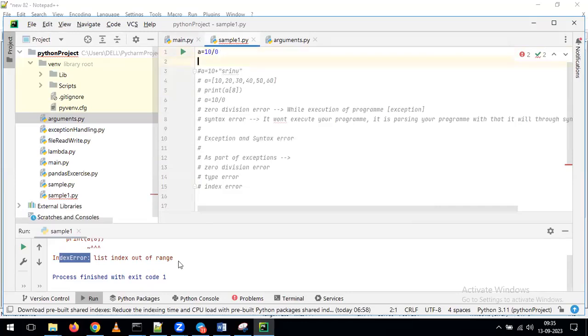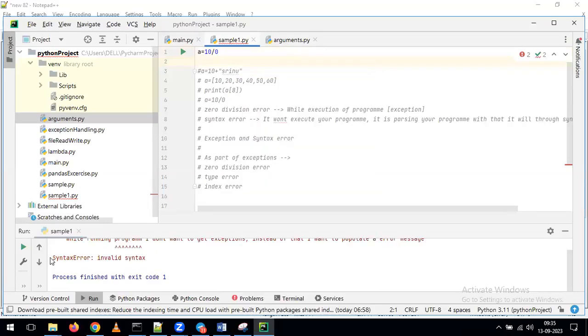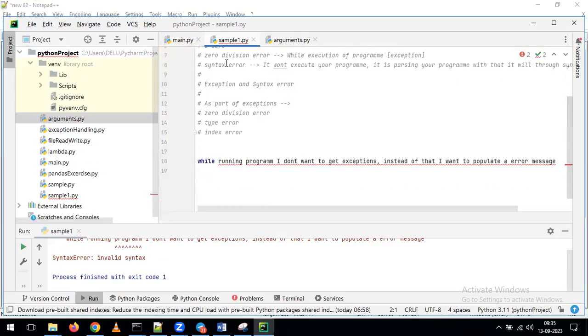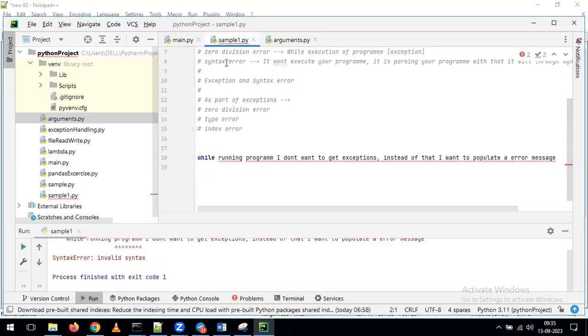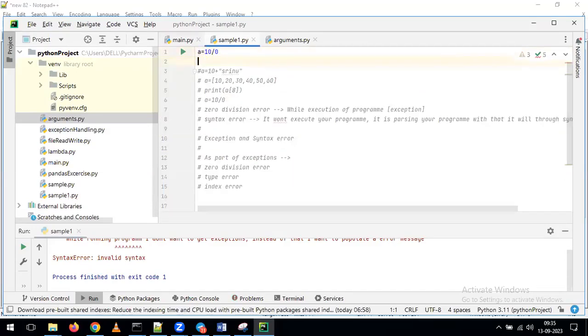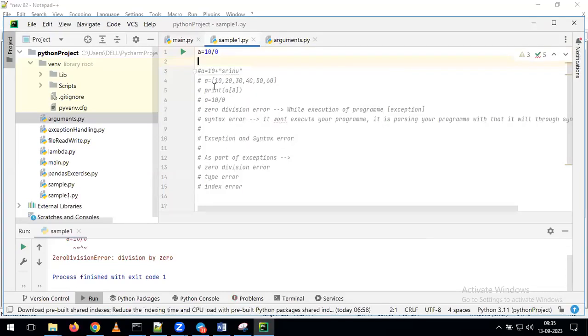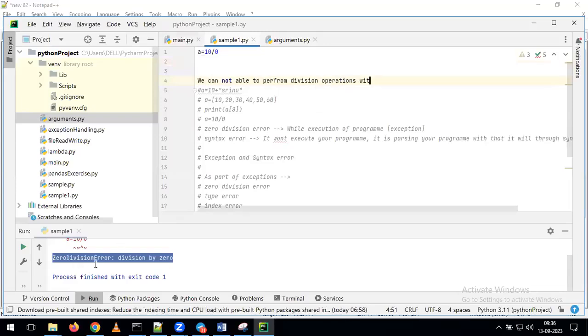I'm giving a is equal to 10, which gives a zero division error, but I don't want to get this kind of error. I just want to get one message: division operations with 0. So this is the way I want to get the error message, that we cannot perform the division operation with 0. I want to get this kind of message as part of this program.